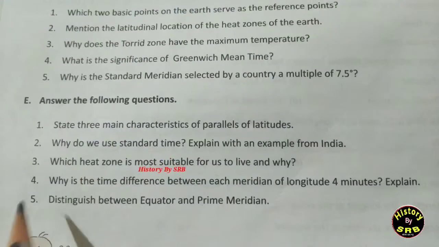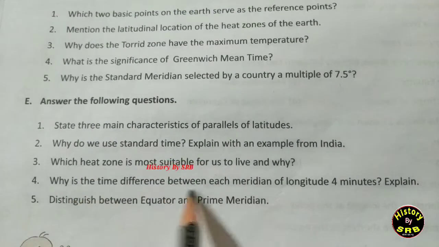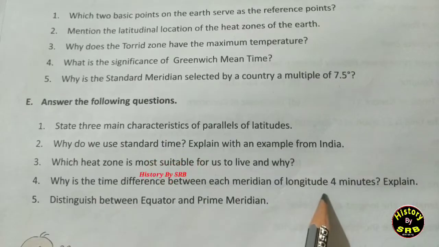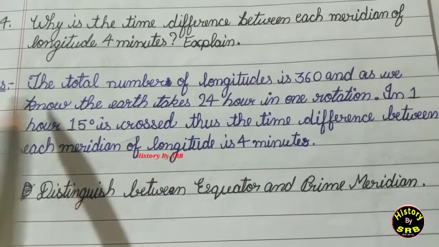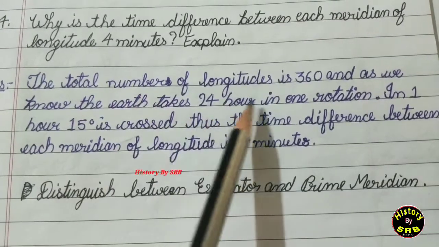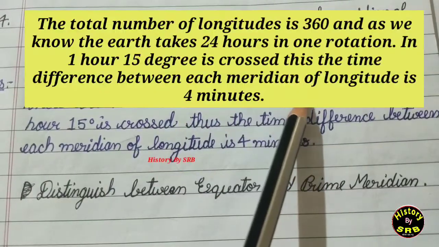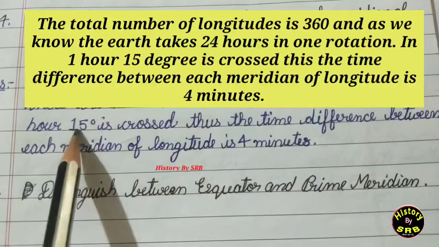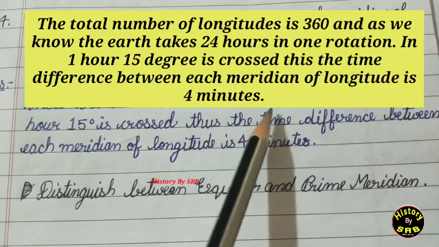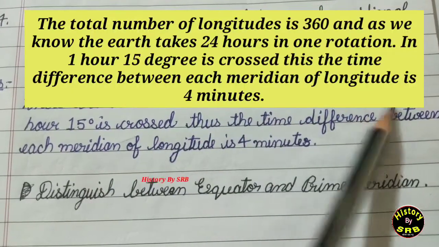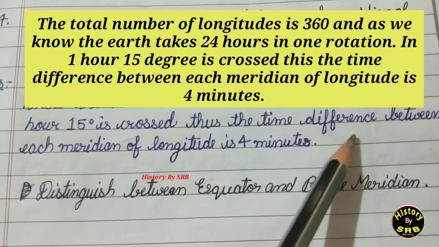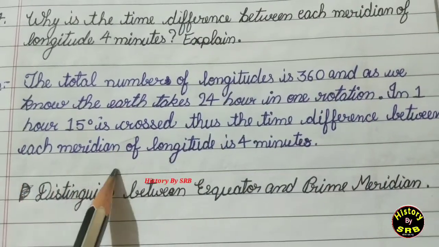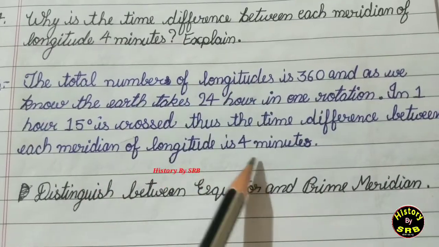Now question number 4 is, why is the time difference between each meridian of longitude 4 minutes? Explain. Now the answer is that, the total number of longitudes is 360, and as we know, the earth takes 24 hours in one rotation. In 1 hour 15 degrees is crossed. Thus the time difference between each meridian of longitude is 4 minutes.